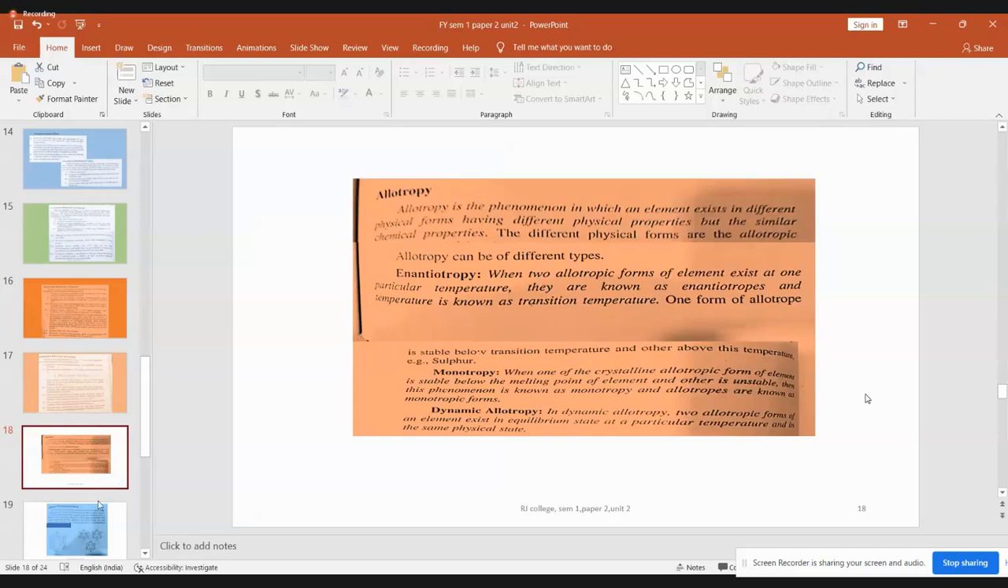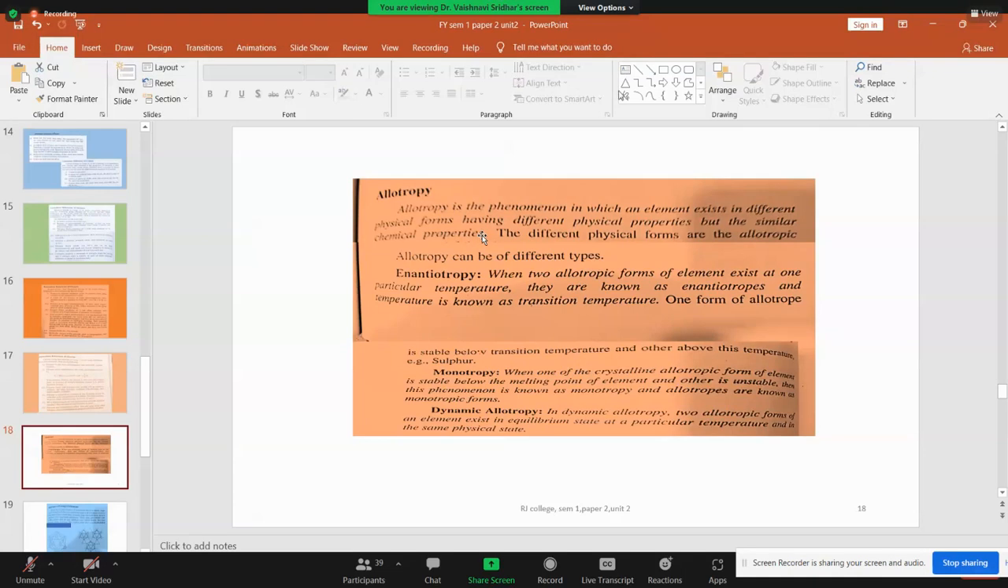Let us see what is given in this slide. Allotropy is a phenomenon in which an element will exist in different physical forms with different physical properties, but their chemical properties are the same. So when we consider, you all know the example, diamond and graphite, two allotropic forms of carbon. Of course, fullerene was lately discovered. Whenever we talk about allotropy, we normally include these two.